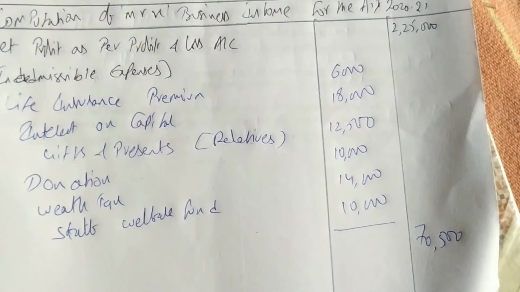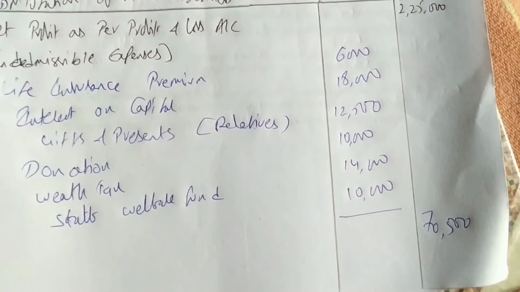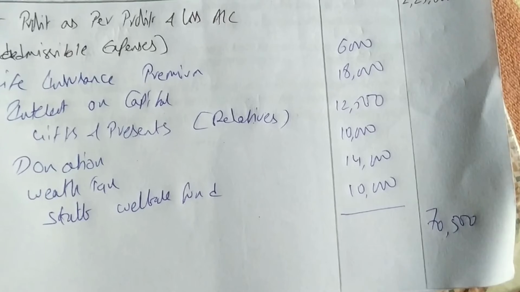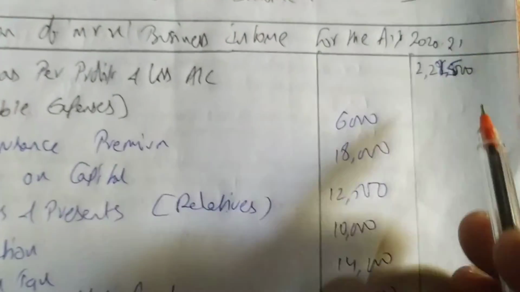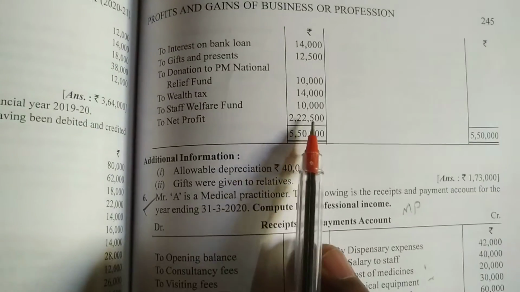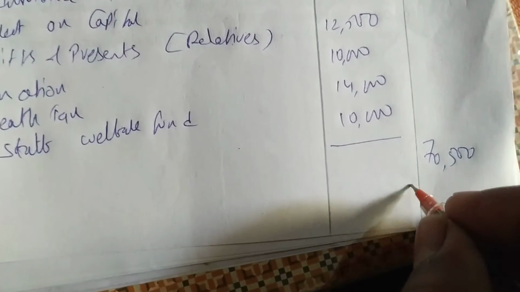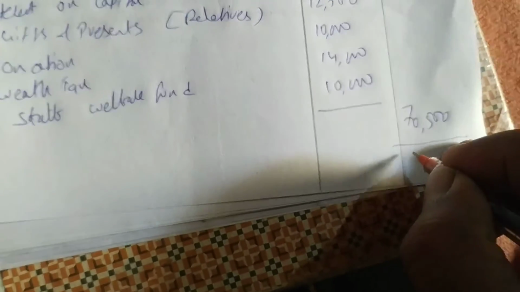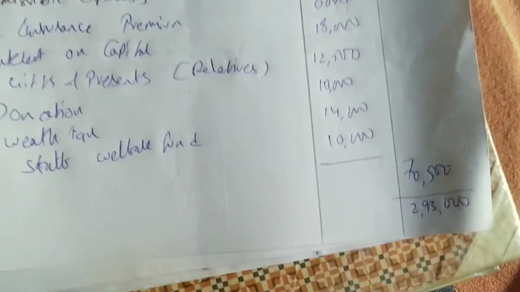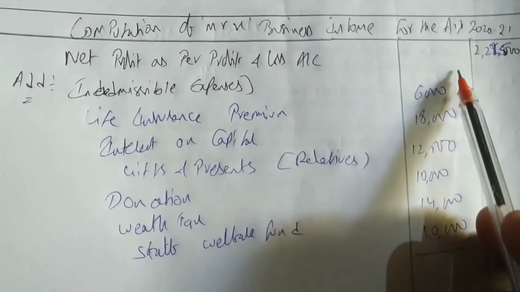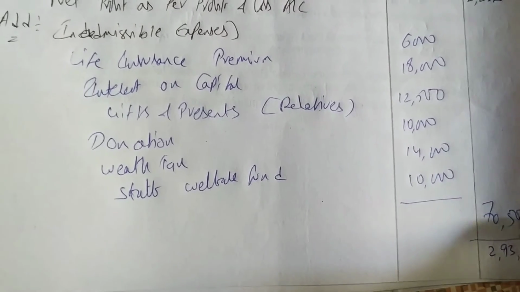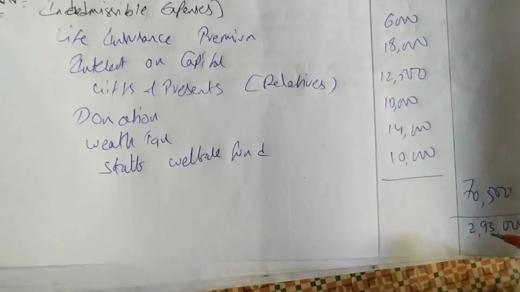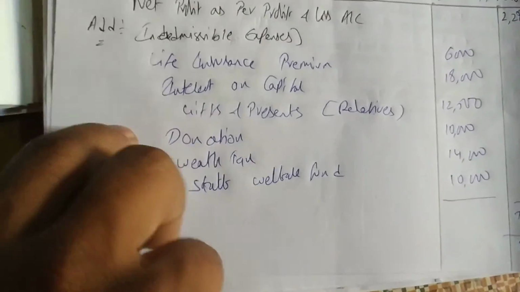There's a correction: the net profit is 2,22,500. So if we add 70,500, we get 2,93,000. What we have done is add the expenses which are not allowed to the net profit. Net profit is 2,22,500, we added both, and we got 2,93,000 till now.